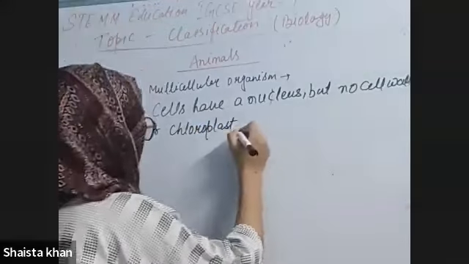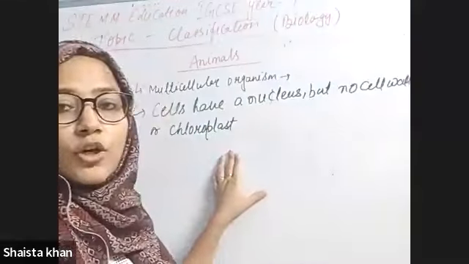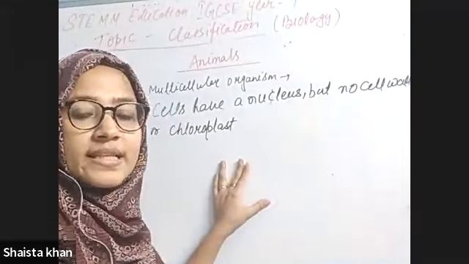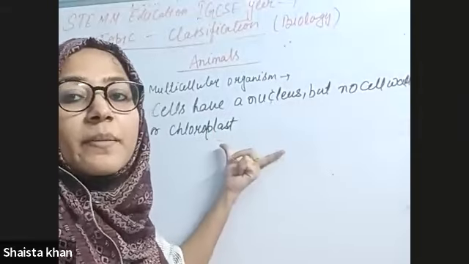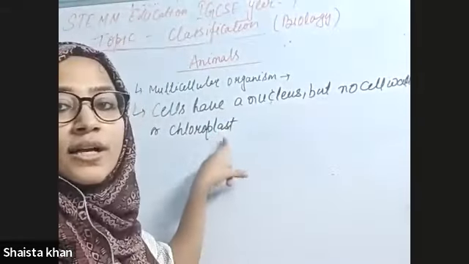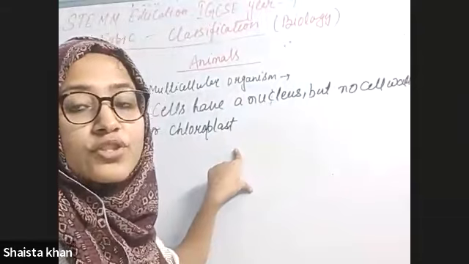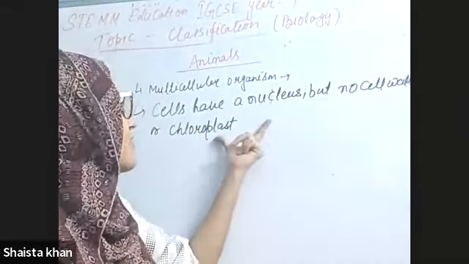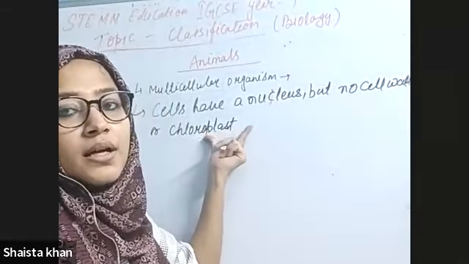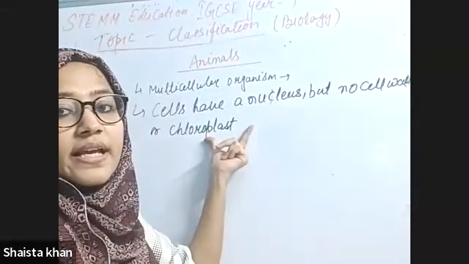What does that mean? No chloroplast, because chloroplast and cell wall are present in the plant cell. Chloroplast contains chlorophyll, which helps in photosynthesis and provides the green pigment to the plant. That's why it is absent in a human cell, or we can say the animal cell.